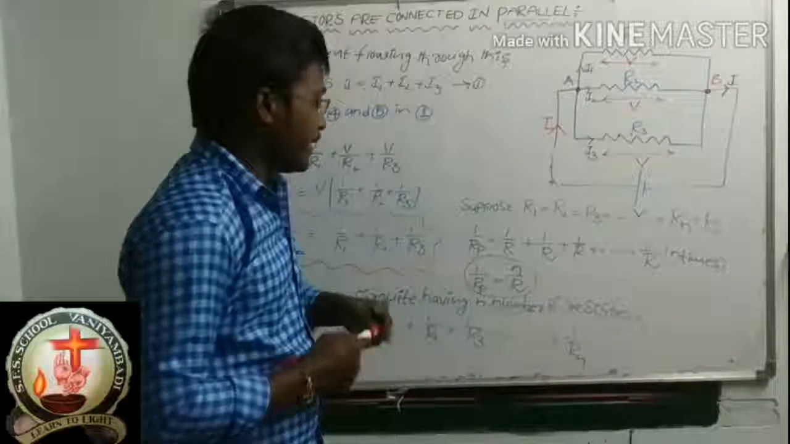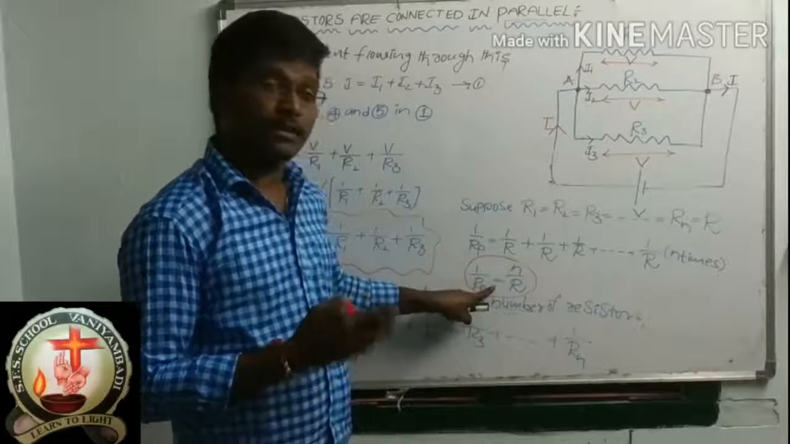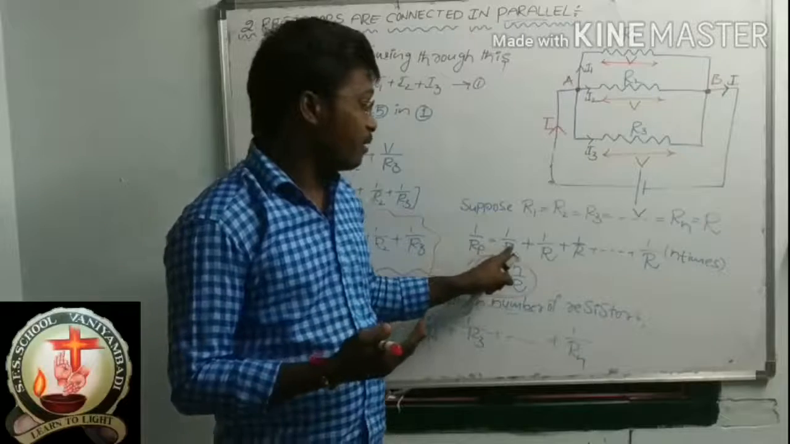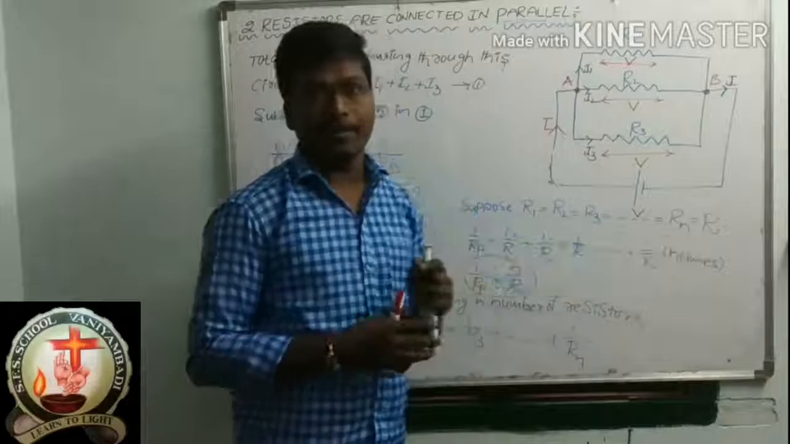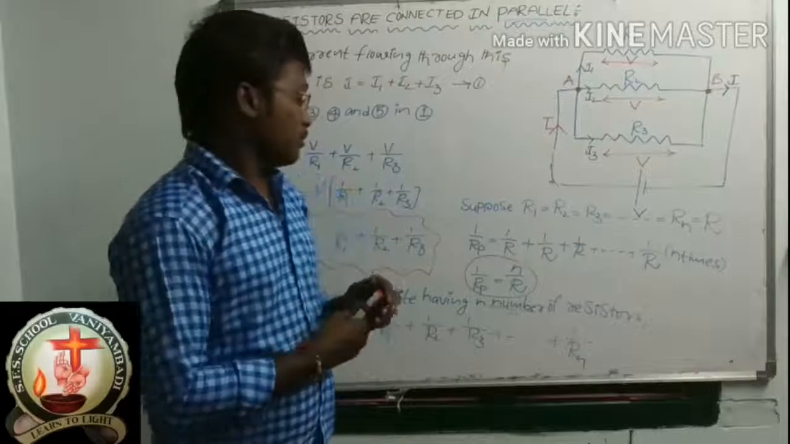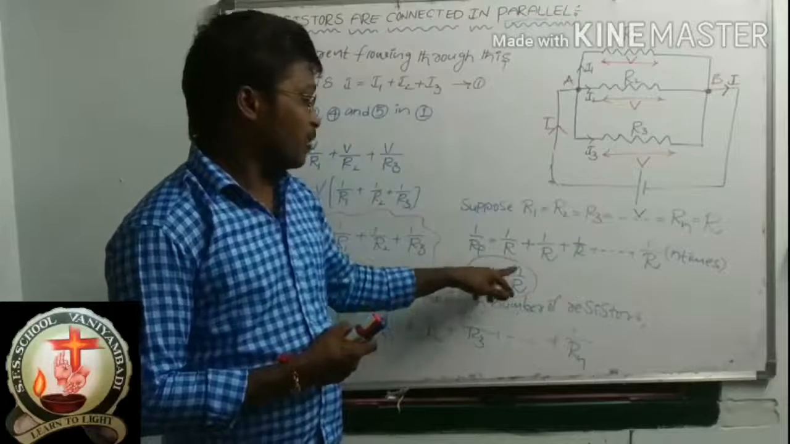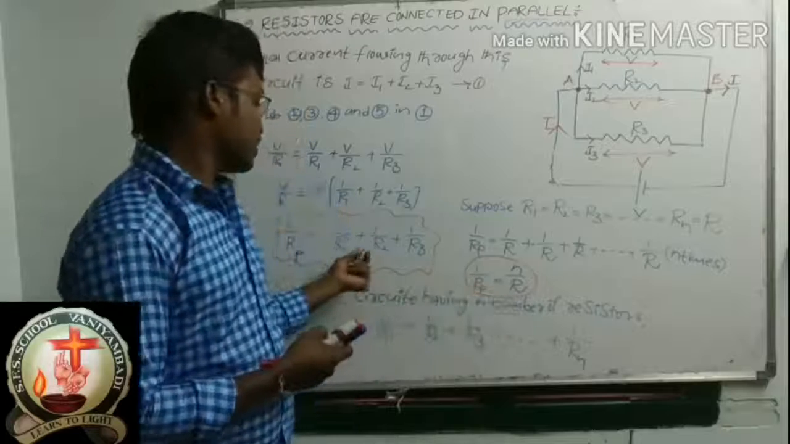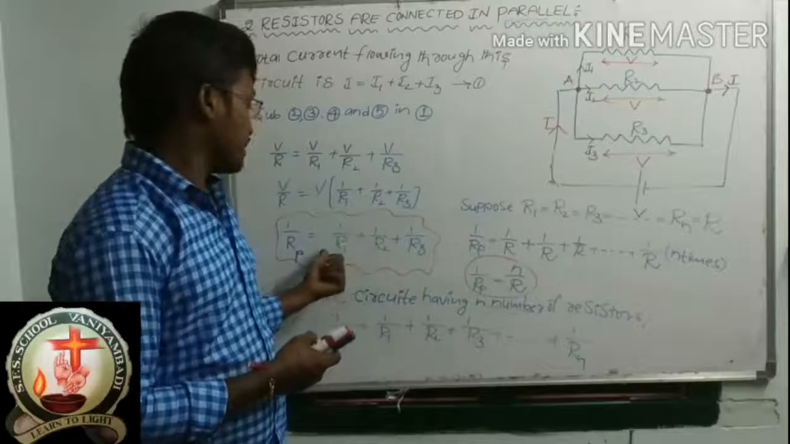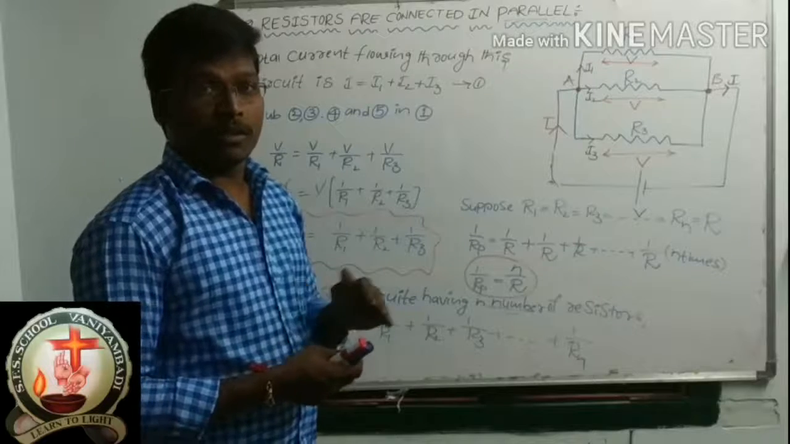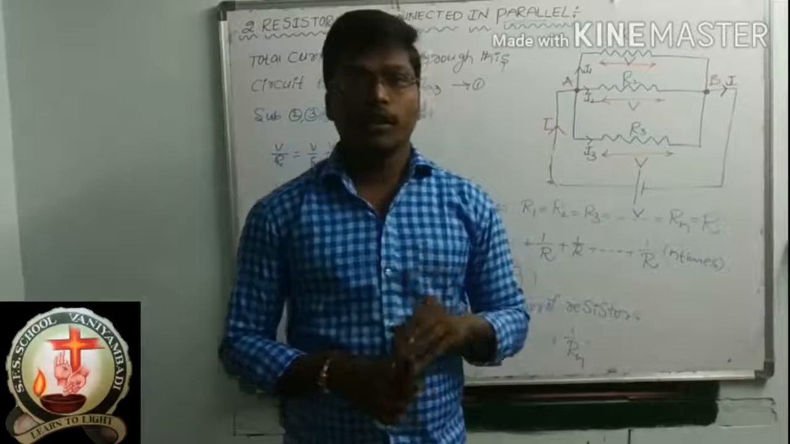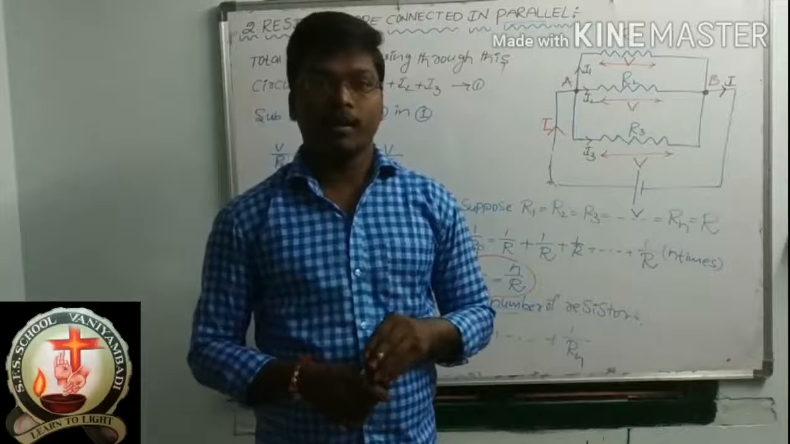This is the expression for resistors connected in parallel when all the resistance values are equal, when all the resistance values are the same. So 1 by Rp is equal to n by R. You can remember this expression, it is very important. This is today's class. I hope you understood this class. If you have any doubts after watching the video, please ask. Thank you.